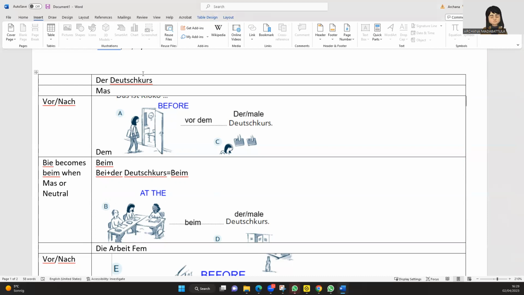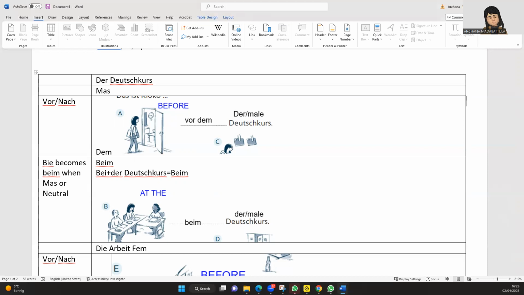So now the Deutsch course in the morning. If somebody is going for a Deutsch course, then before it becomes vor. So vor, then Deutsch course. So that lady Archana, this is our Archana, and she is going vor the Deutsch course. She's going before the Deutsch course. Now she's already in the Deutsch course.